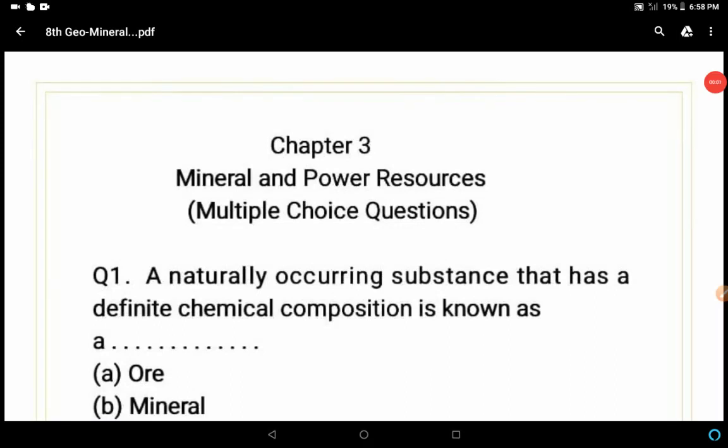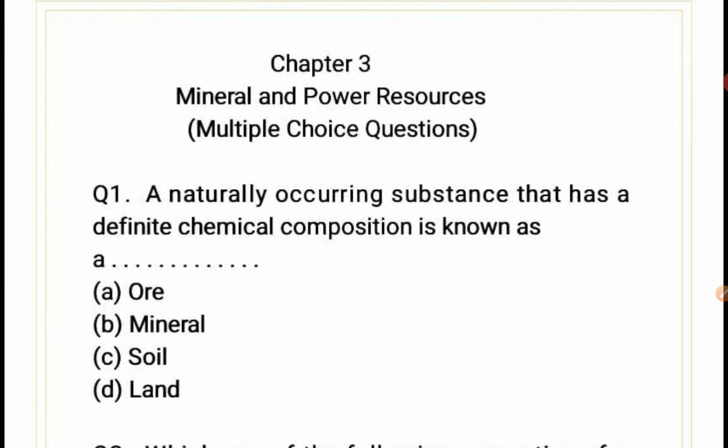Good morning, students. As we have completed chapter 3, today we are going to organize an MCQ test of 20 questions, 20 MCQs. We will have 4 options in each question and you have to guess the answer. Then I'll tell the answer. If your answer is correct, you have to count your score and you should share your score with me by writing in the comment box. So let's start. Take the first question.